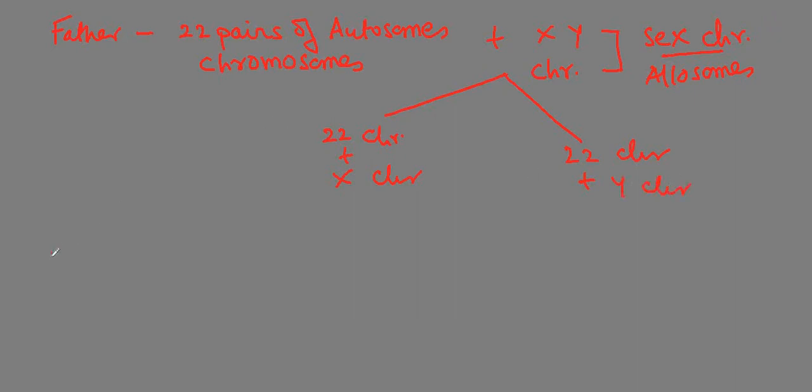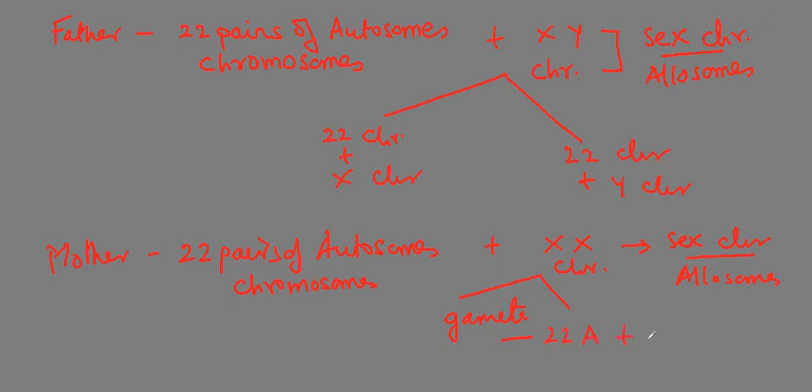So now the mother or female has 22 pairs of autosomes, or you can say chromosomes, plus XX chromosomes, that means sex chromosomes or allosomes, producing only a single type of gamete having 22 autosomes plus X chromosome.